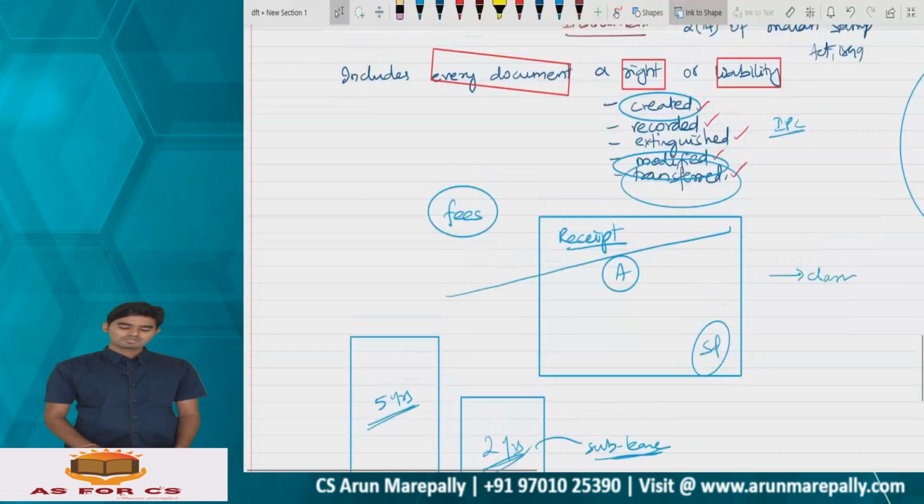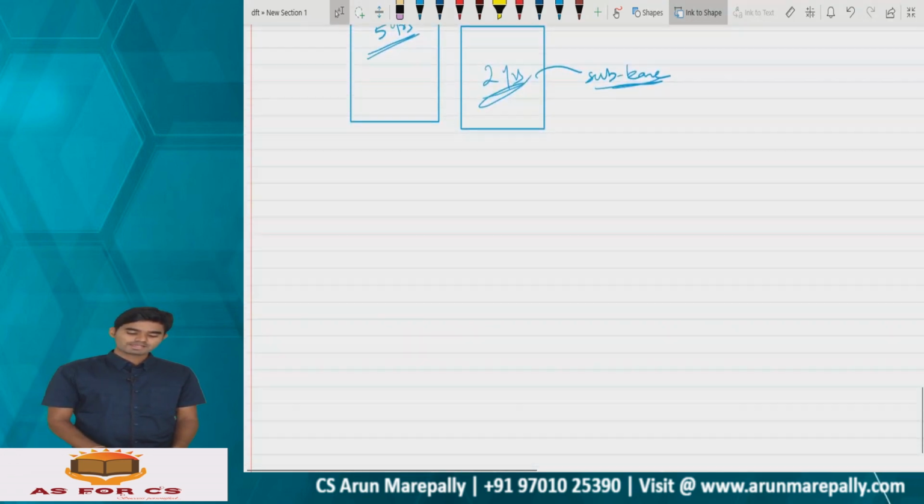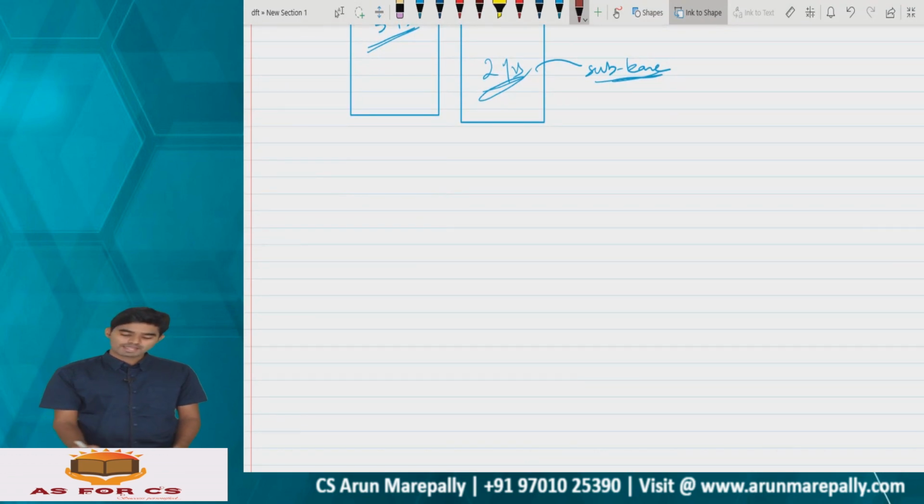Clear? So say for example you got an order from a court of law with respect to a particular case which has been filed against you. So you have got a right in your favor. The order you receive from the court is nothing but an instrument, because it is creating a right in your favor. A will, where it creates a right in your favor, is also an instrument for you. So a document which is creating or modifying or involving a right or liability turns into an instrument. Clear, everyone? That is the concept of document and instrument.